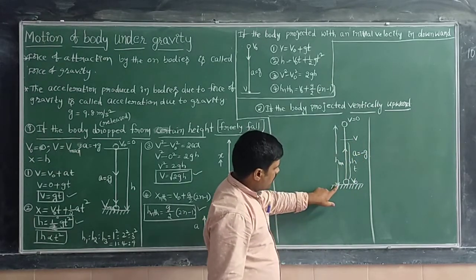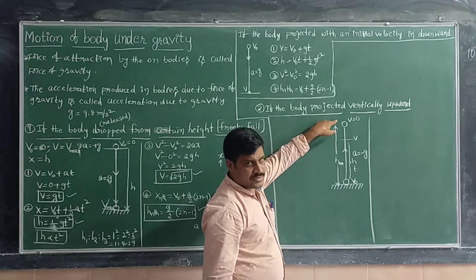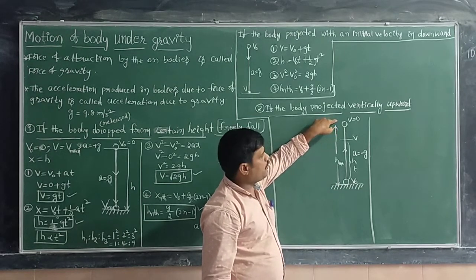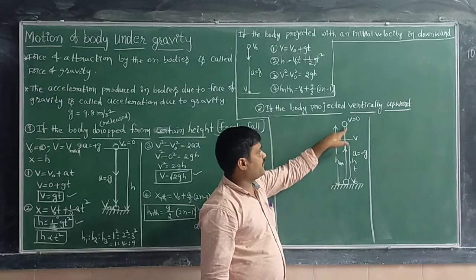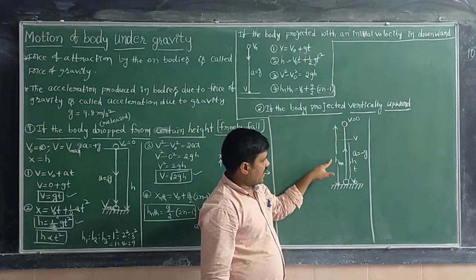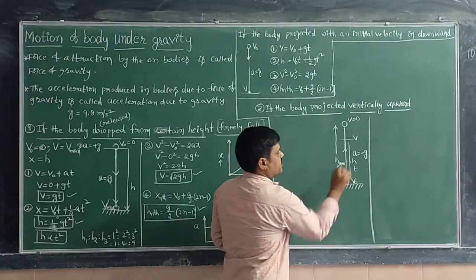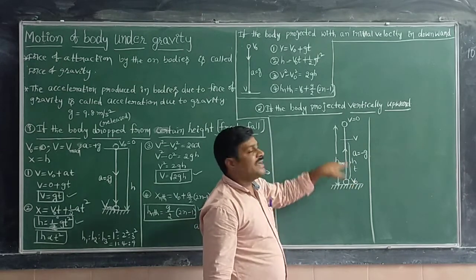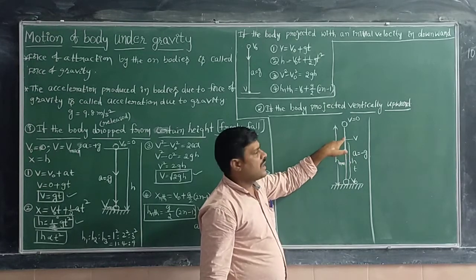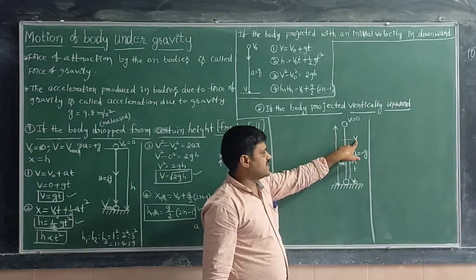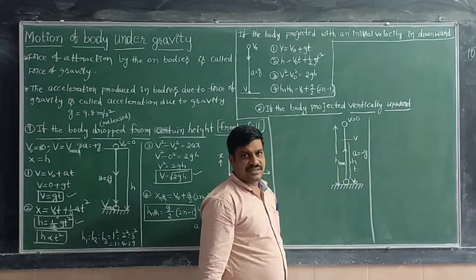From the lowermost point to the topmost point, on reaching the top the final velocity is 0, and the height covered by the body is h maximum. But take one intermediate point, meaning any one point I am considering. At this point the final velocity is v, and the height covered by the body is h.